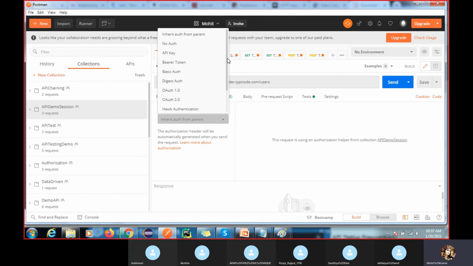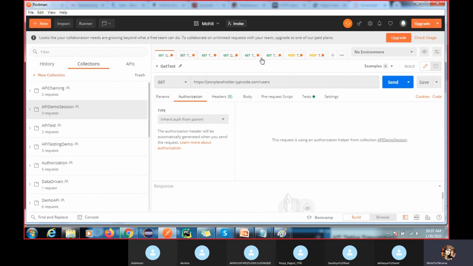Sometimes the interviewer will ask you what types of authorization there are in an API. You have to tell this, so you can note it down. The important ones are API key, bearer token, OAuth 1.0 and OAuth 2.0. These are the authentications that we are going to use frequently.